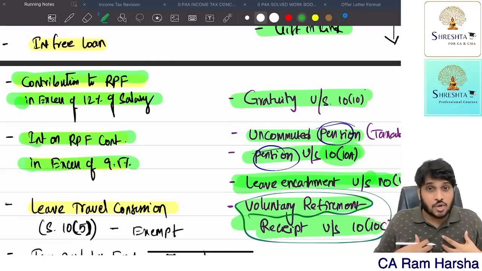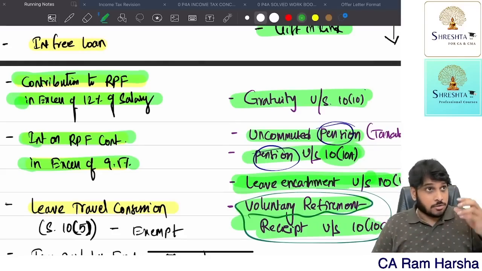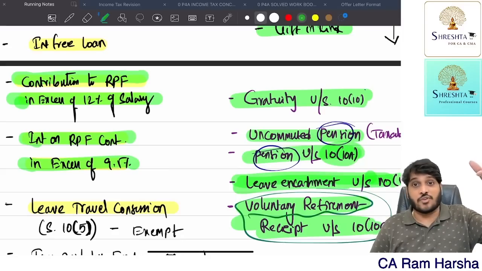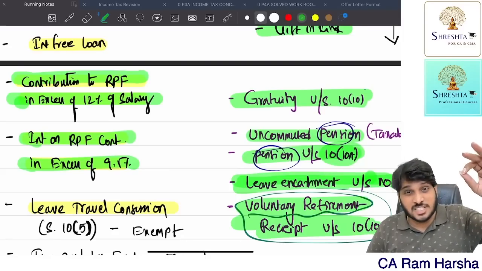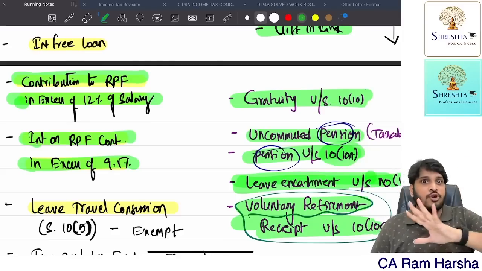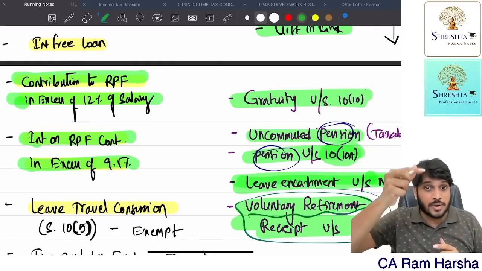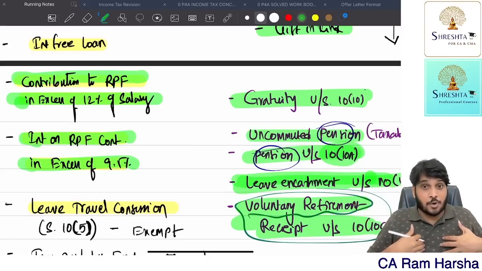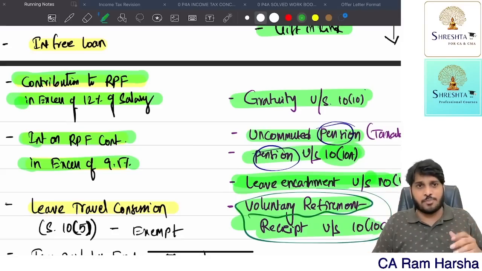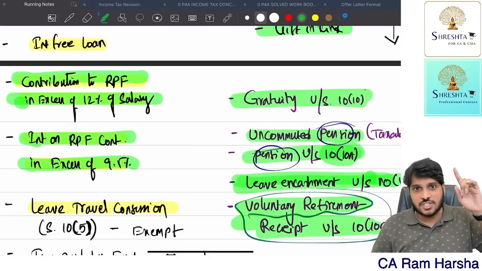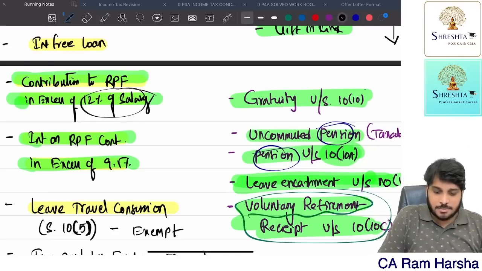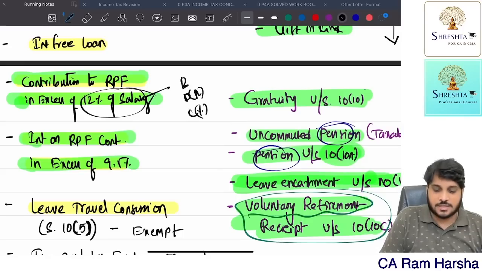So, if company is contributing for your future some amount to the provident fund authorities, how much? If it is up to 12% of salary, fully exempt. If it is beyond 12% of salary, that excess amount, if employer is contributing in the name of employee to the provident fund authorities, fully taxable. 12% of salary means what? Salary means basic, DA for retirement, commission percentage of turnover.